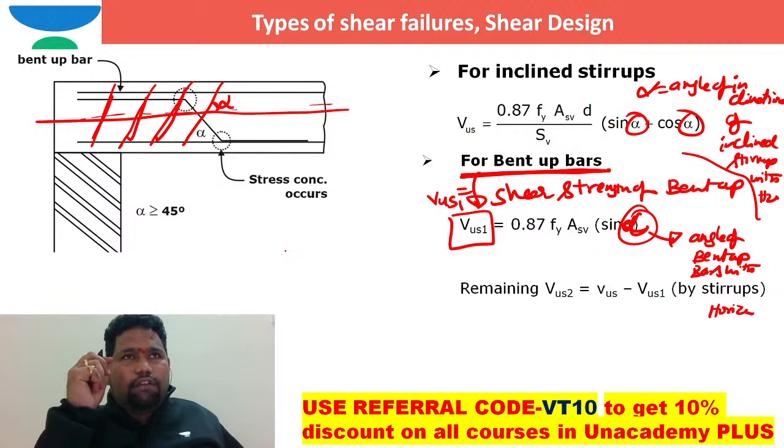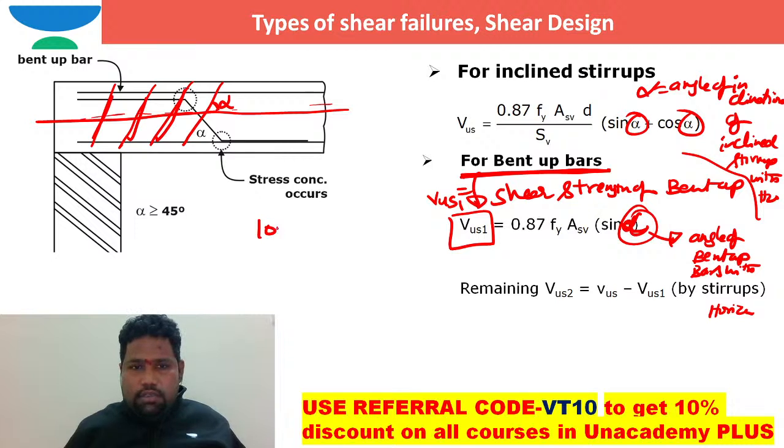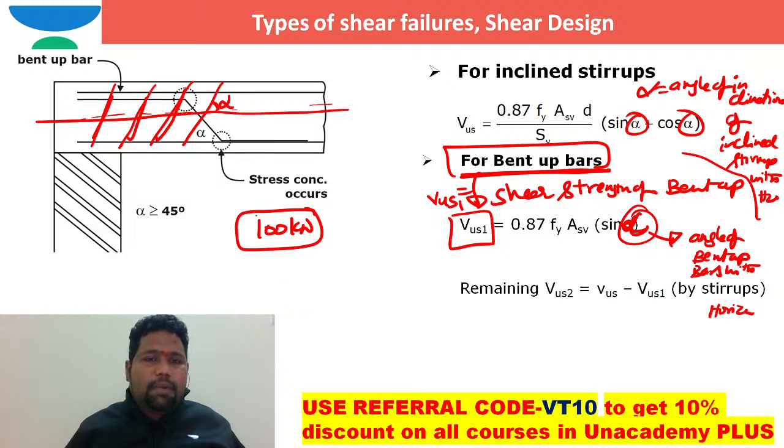If I need to resist 100 kilonewtons by using shear reinforcement, then by using bent up bars at most I can resist only 50 percent of the shear force to be resisted by shear reinforcement. That is, this VUS1 should not be greater than that.